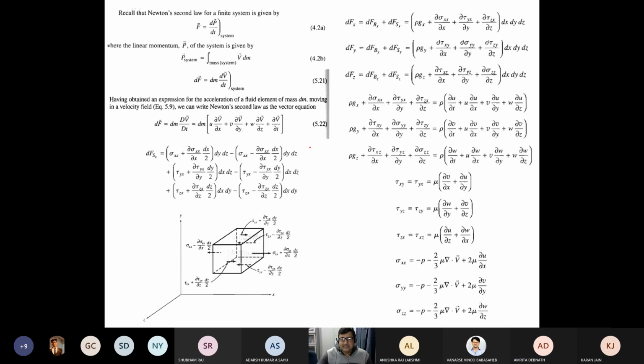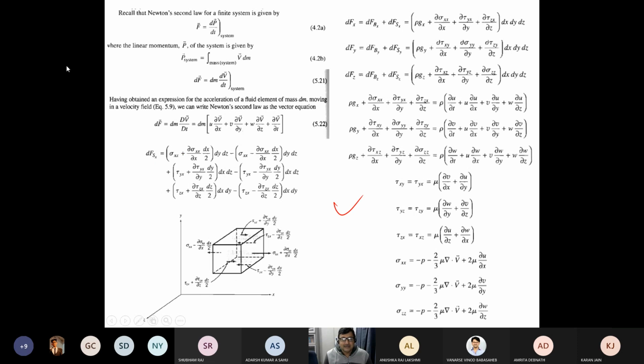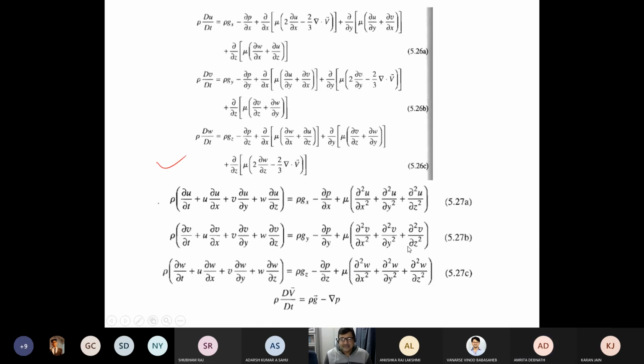This is what I wanted you to derive: starting from Newton's law, then doing a differential analysis over a control volume, you accumulate all the forces, viscous forces, all the gravitational forces, and then come up with the set of Navier-Stokes equations in this vectorial form. Okay, so please submit this as an assignment.